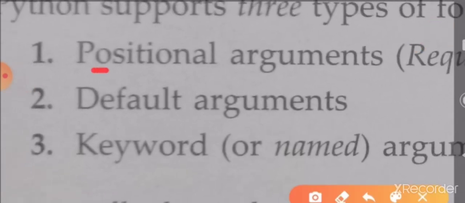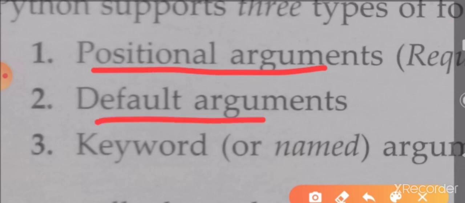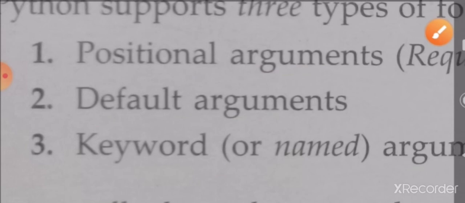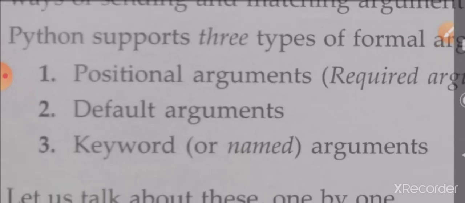That is a positional argument. Default argument is nothing; it will assign values for arguments automatically. That is a default argument. Keyword or named argument is nothing; the argument order should be the same. The arguments order should match. That is a keyword or named argument.